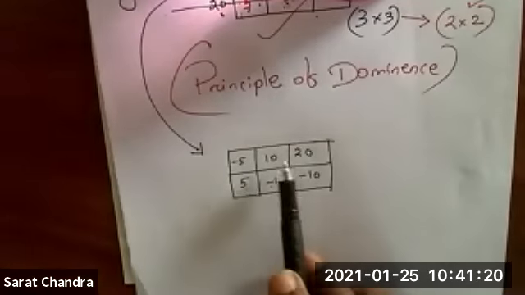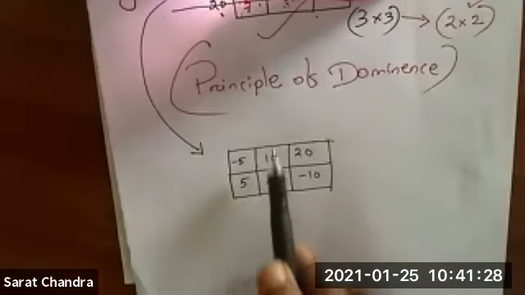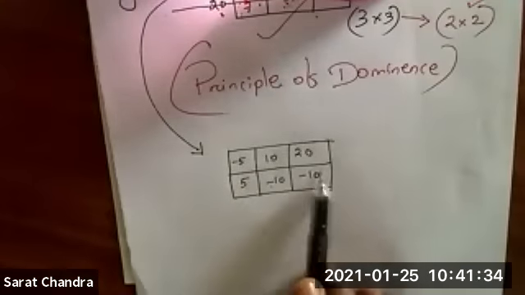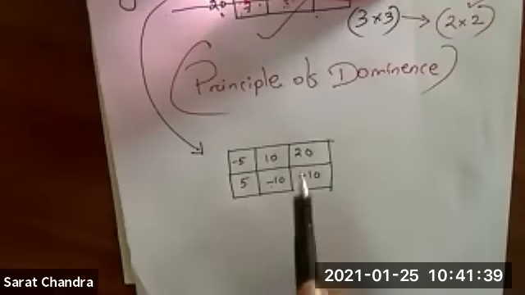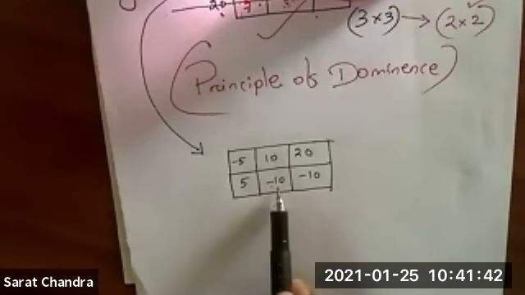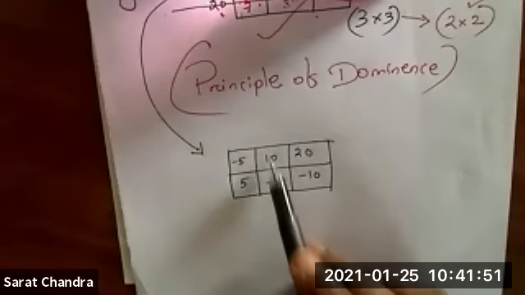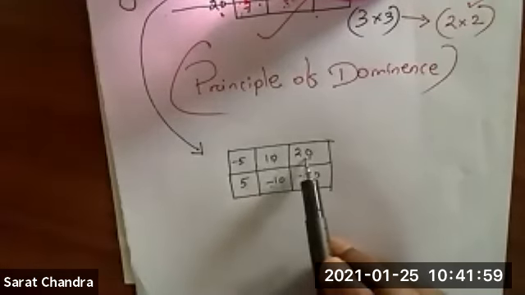Now we will take column 2, and you have already got value of the game is -1.25. I will check. So here column 2 I will take and I will compare with column 1 and column 3. Okay, so here 10 is greater than -5. Yes. -10 is greater than 5. No, -10 is not greater than 5. So column 2 and column 1 condition not satisfied. Now I will compare column 2 and column 3. 10 is greater than 20. No, 10 is not greater than 20. So here also condition is not satisfied.